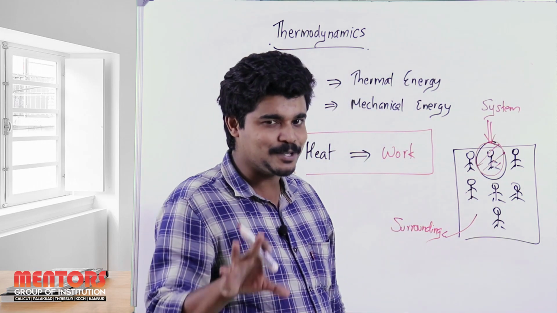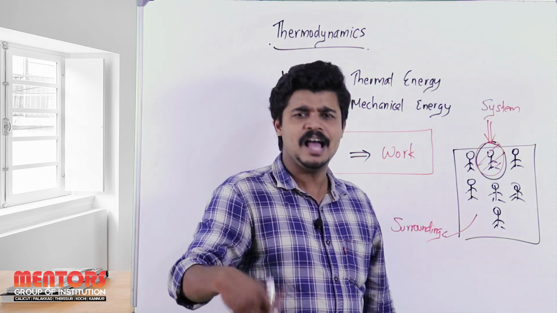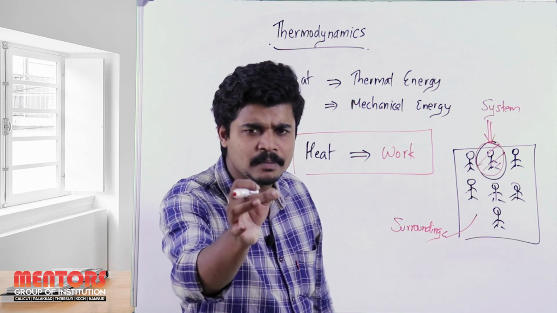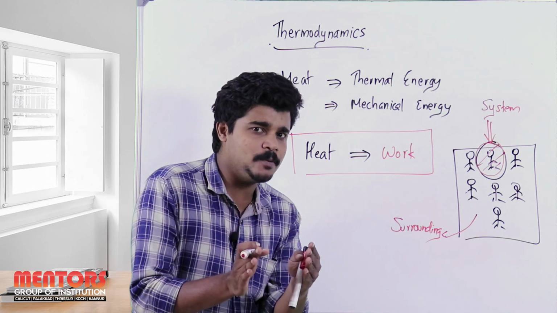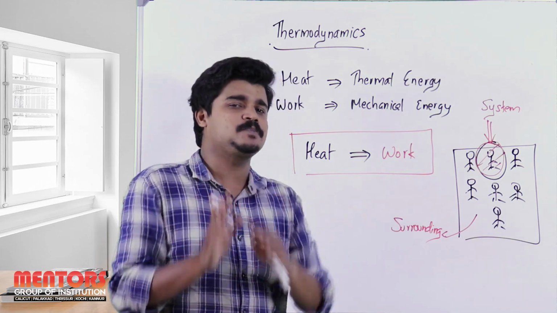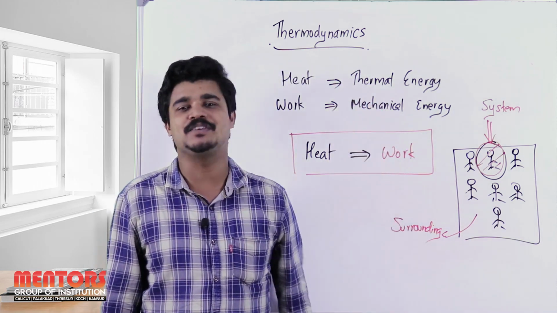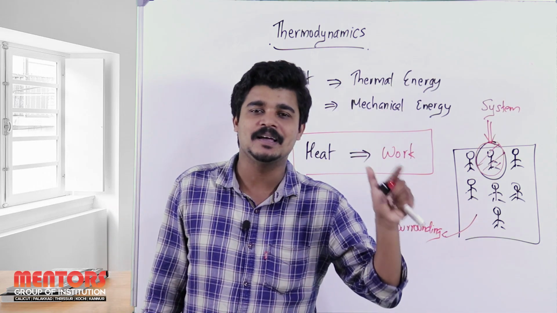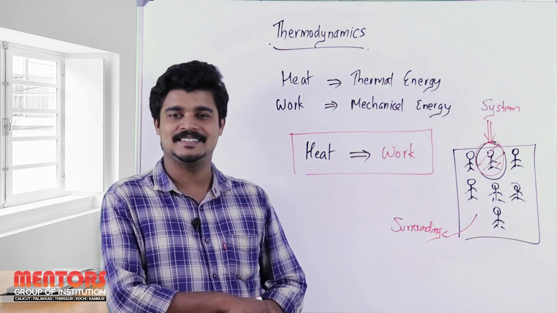I am making tea in a simple pot here. Let me take that as a visual representation, and see what the system and surroundings are, and what types of systems there are: open system, closed system and isolated system. Let me tell you what that is.